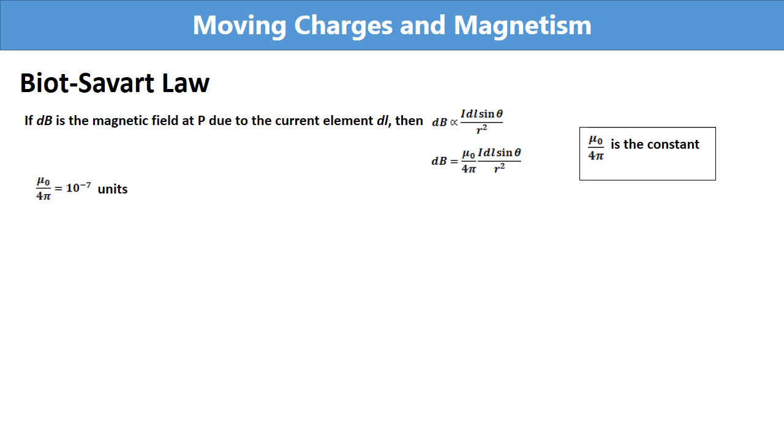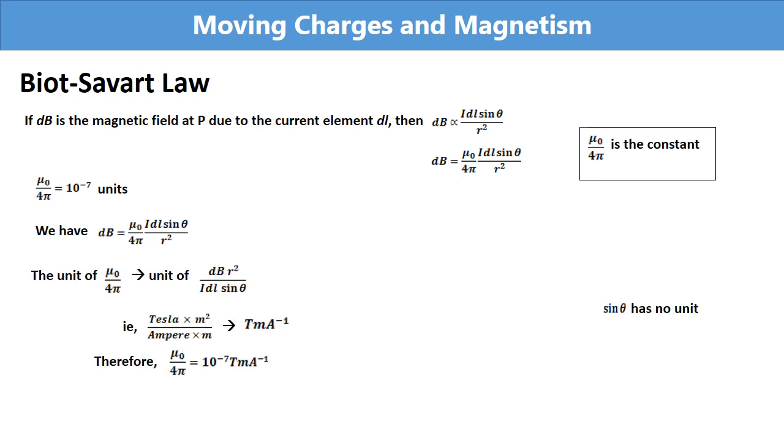Now for calculating the unit of mu naught by 4 pi, we can use the same equation. From this equation, we can calculate the unit of mu naught by 4 pi like this. And finally you can see the value of mu naught is 4 pi into 10 power minus 7 Tesla meter per ampere.